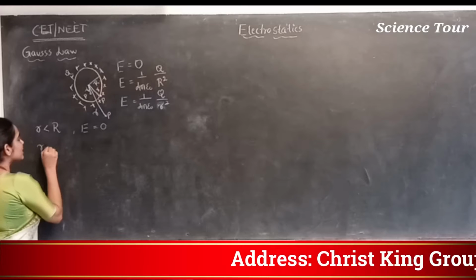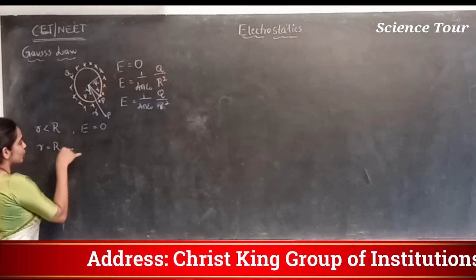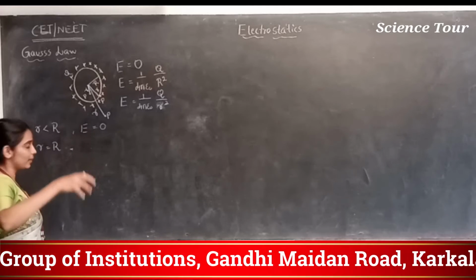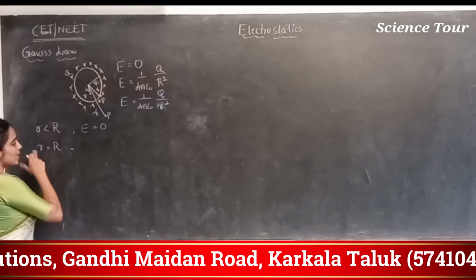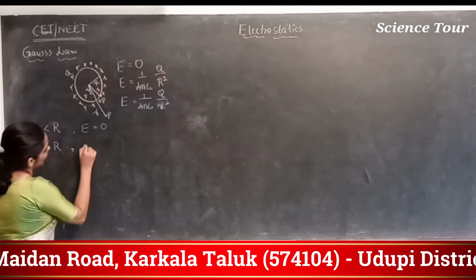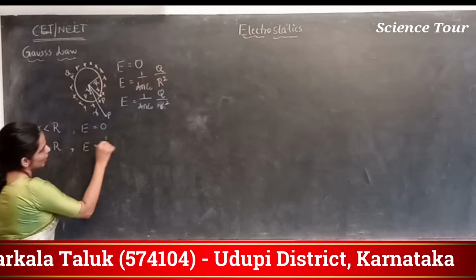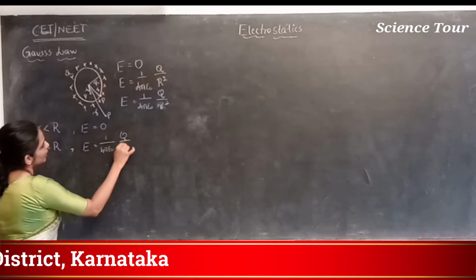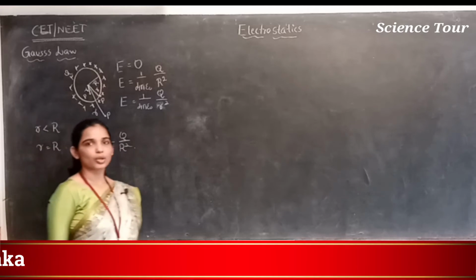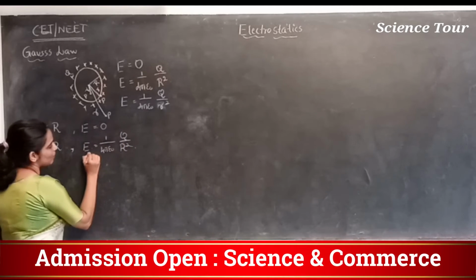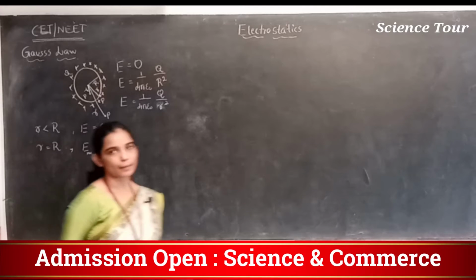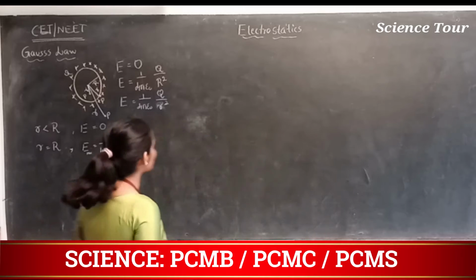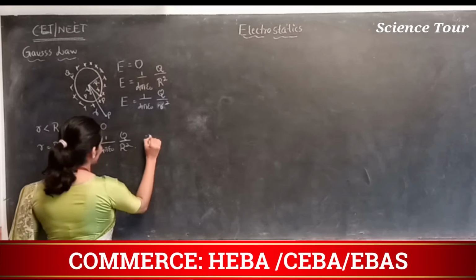When small r is equal to R, where capital R is the radius of the conducting hollow sphere, the distance separation is the same as the radius, and the electric field intensity is 1 by 4 pi epsilon naught Q divided by R square. This will be the maximum electric field intensity.